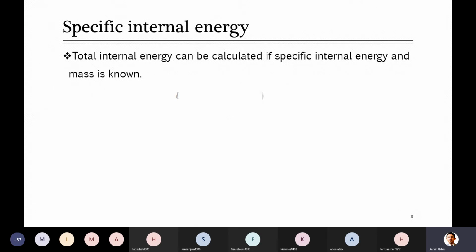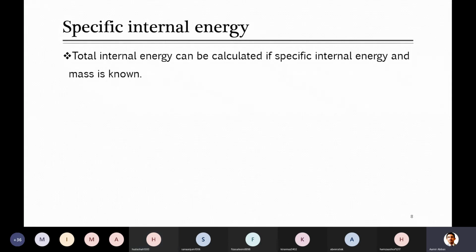This term, I think, you have already seen somewhere earlier when we studied closed systems: internal energy was all types of energies except kinetic and potential. Do you remember? Yes. So here, if I ask you, can you calculate specific internal energy? First of all, can anyone just tell me quickly what the formula for this will be? Sir, internal energy divided by mass. Yes, internal energy divided by mass.